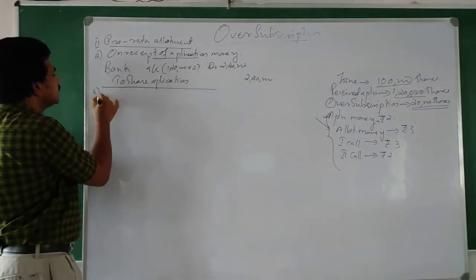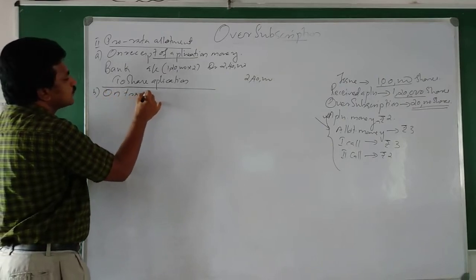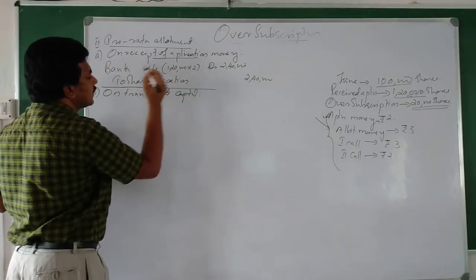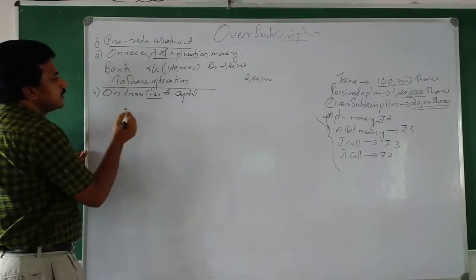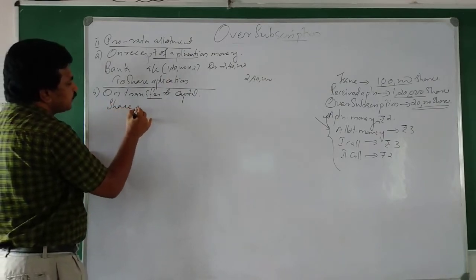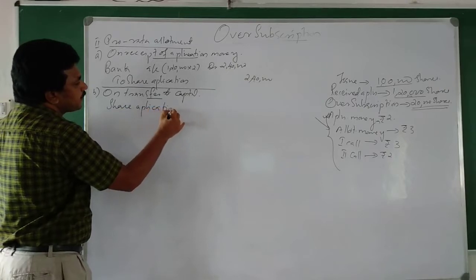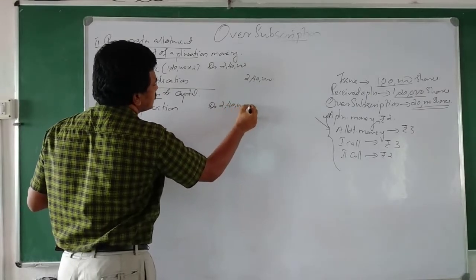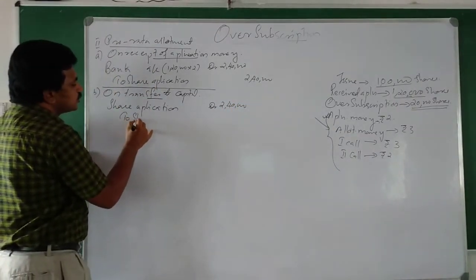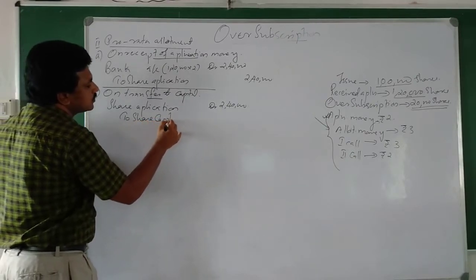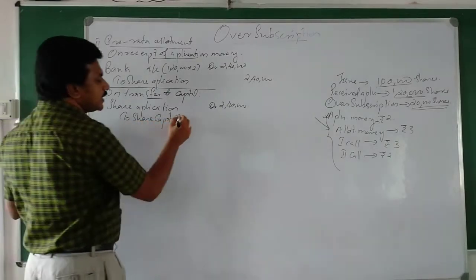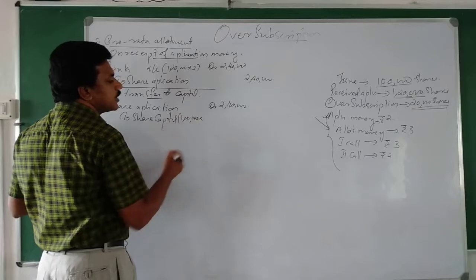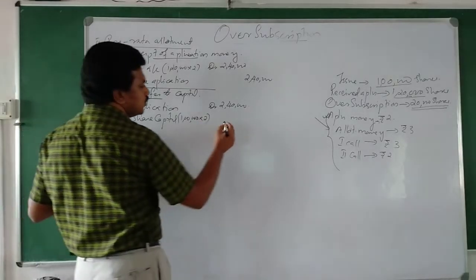Okay, then second, on transfer. Transfer means transfer to capital. In that case, what will be the entry? Share application debtor. How much? 2,40,000. To share capital. How much? How much can be transferred? Capital amount can be according to face value only. Cannot be more than that. That means 1 lakh into 2, 2 lakh.